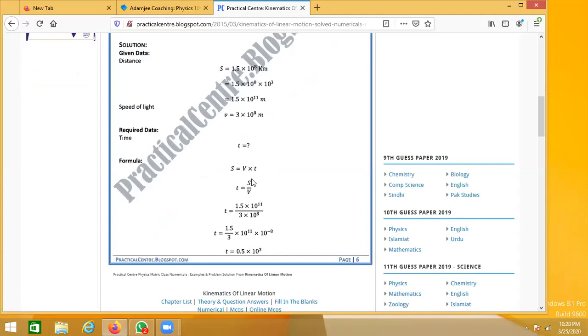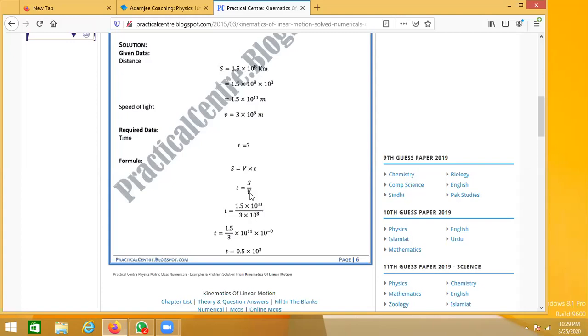Here you can see the very simple and basic formula of displacement: displacement is equal to velocity multiplied by time. As you have to find out how much time it will take to reach the ground, you have to rearrange the formula for time. So time is equal to displacement over velocity.